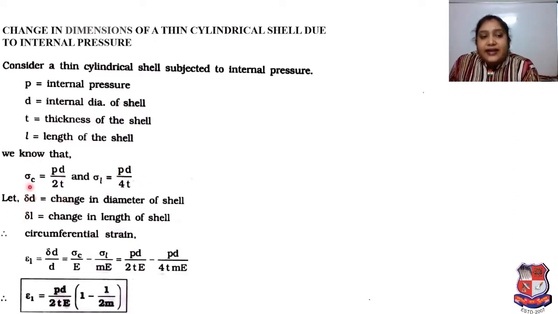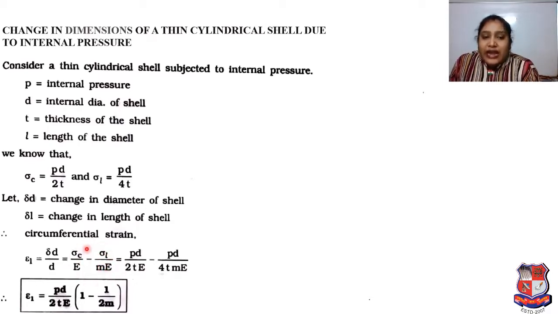Let delta D be equal to change in diameter of shell, and delta L will be change in length of shell. Therefore circumferential strain e1 is equal to delta D upon D, which is equal to sigma C divided by capital E minus sigma L divided by small m into E. Why is m here? Small m is nothing but the reciprocal of Poisson's ratio, that is, 1 upon m is Poisson's ratio. So don't get confused over here.